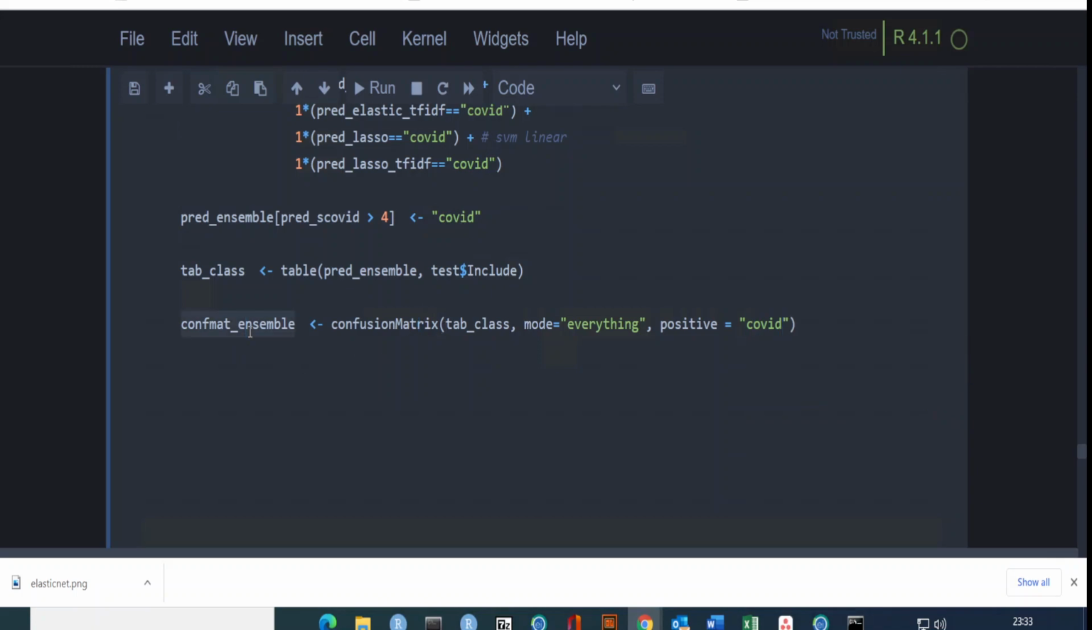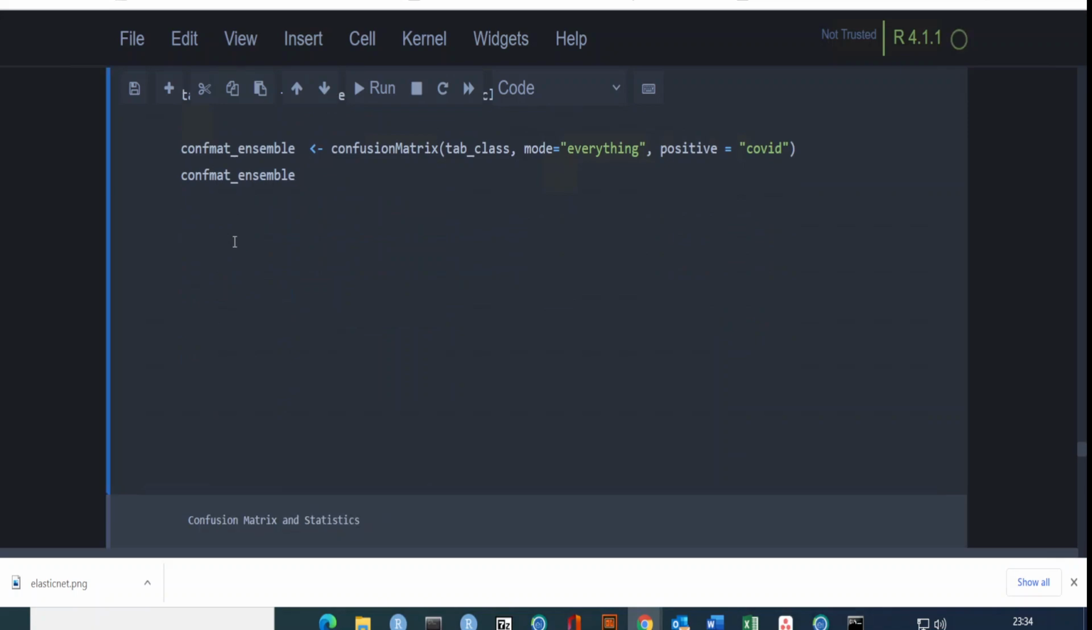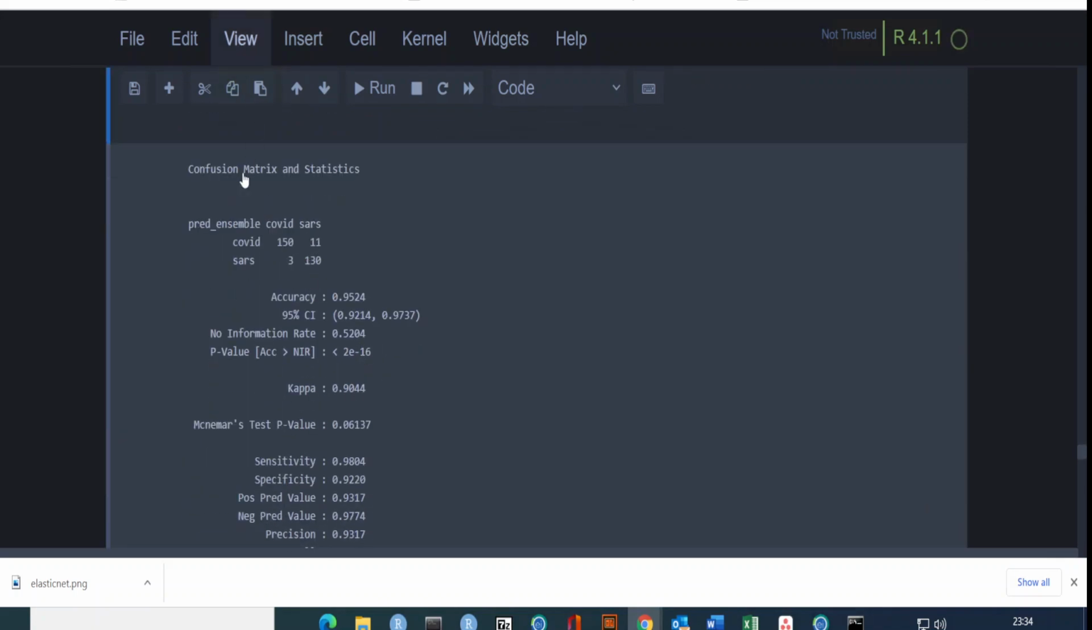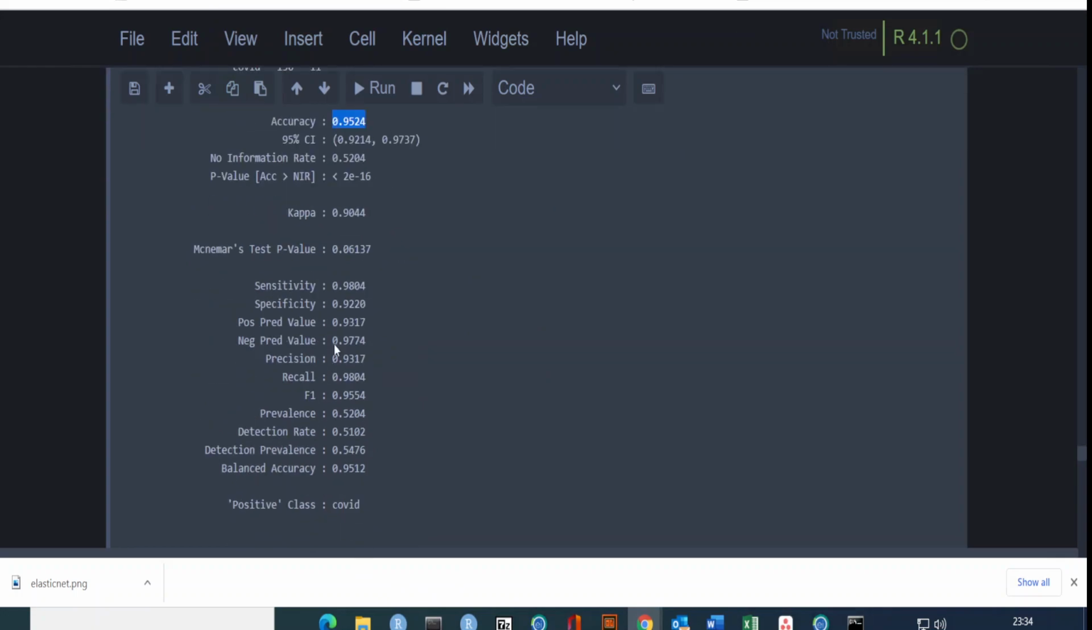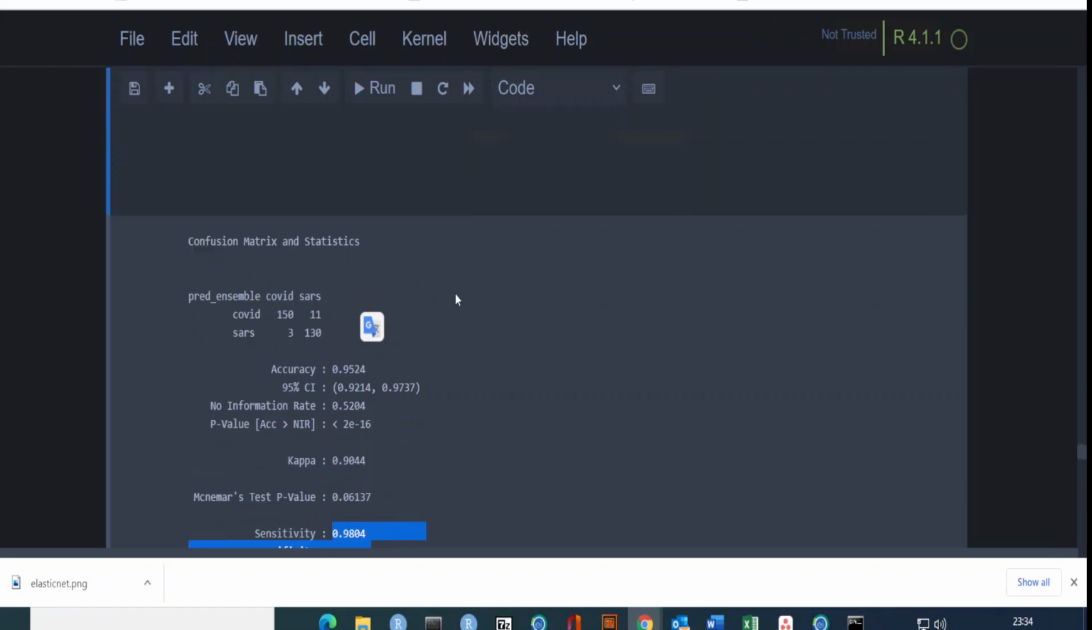Now I can run everything and print out my confusion matrix and see if the ensemble model actually makes a difference. If you remember, the biggest model we had was close to 95%, so the ensemble is almost making the same kind of prediction. But you can also change this value.